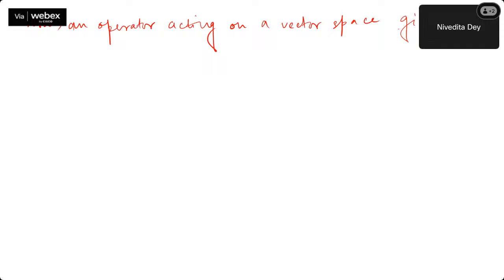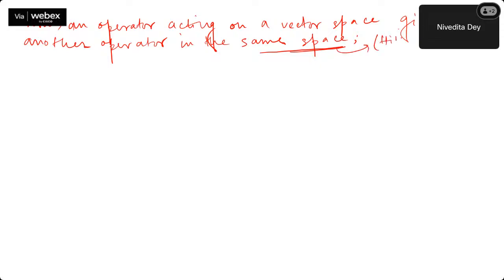You will be able to answer it yourself. Just a minute. An operator acting on a vector space gives another operator in the same space, and this space means I'm referring to Hilbert space. Then a general representation. Am I not audible?